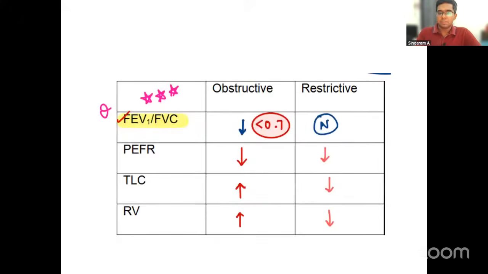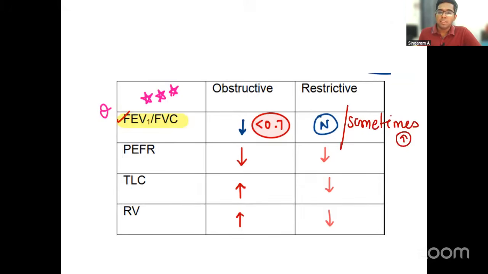Now, this is something which we share in the regular classes, like a quick difference between the obstructive and restrictive pattern on lung function testing. The first one, the most important one, is that the FEV1/FVC ratio is decreased in obstructive lung disease. I have given the number also, 0.7, whereas in restrictive lung disease it's usually normal. Sometimes, not saying always, sometimes it can be increased also, right? So this is the first difference.